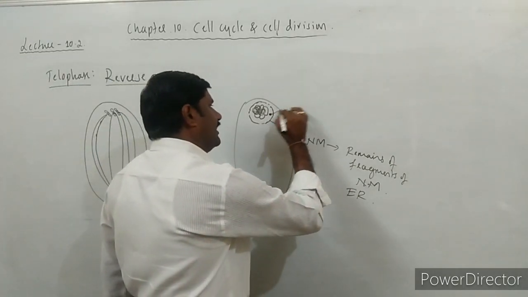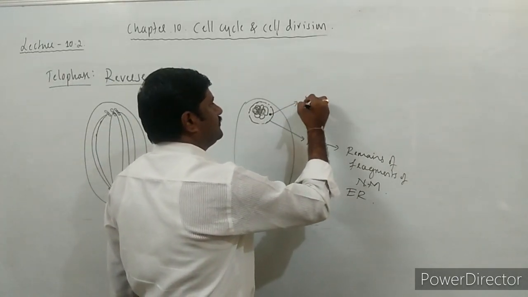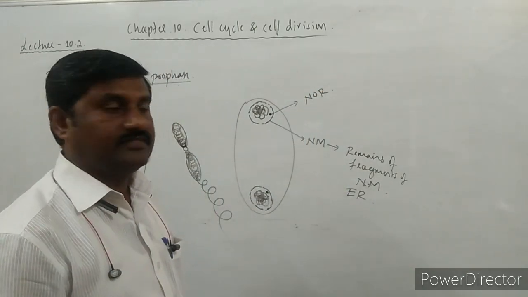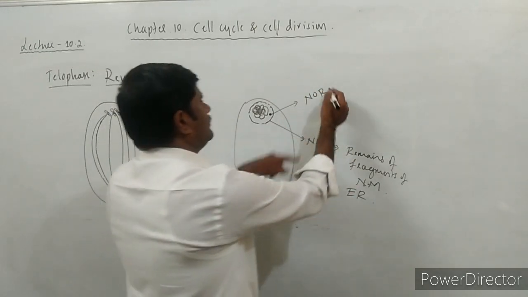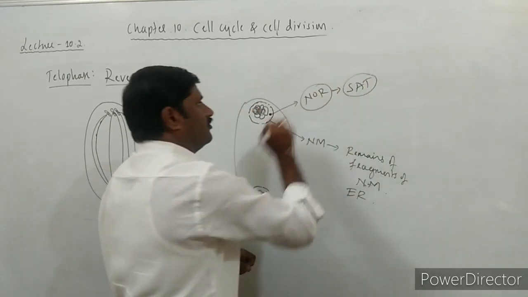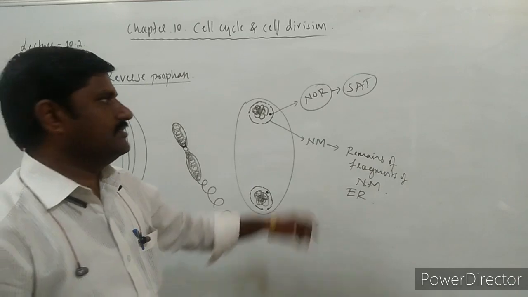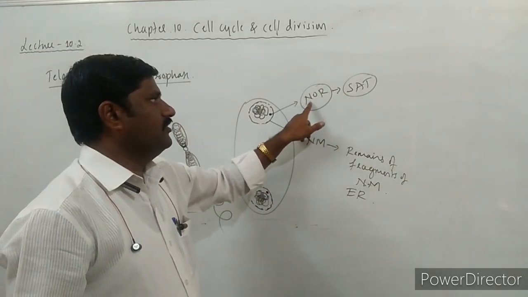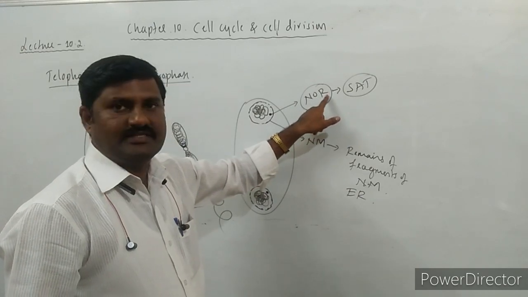This nucleolus is formed from the NOR, the nucleolar organizer region. This is present in the SAT chromosome. Those chromosomes which have satellites, the SAT chromosomes, have a nucleolar organizer region.